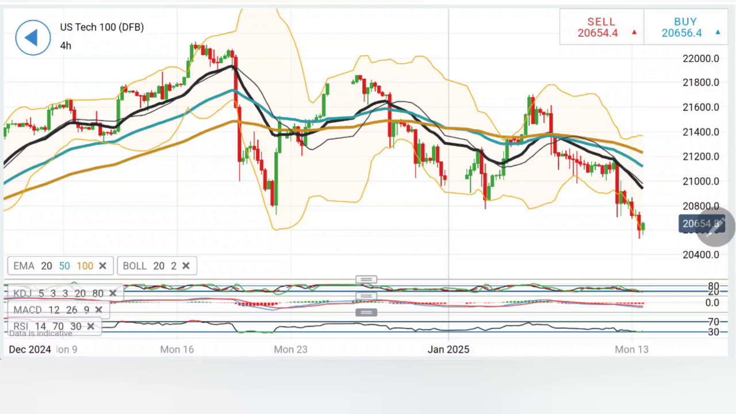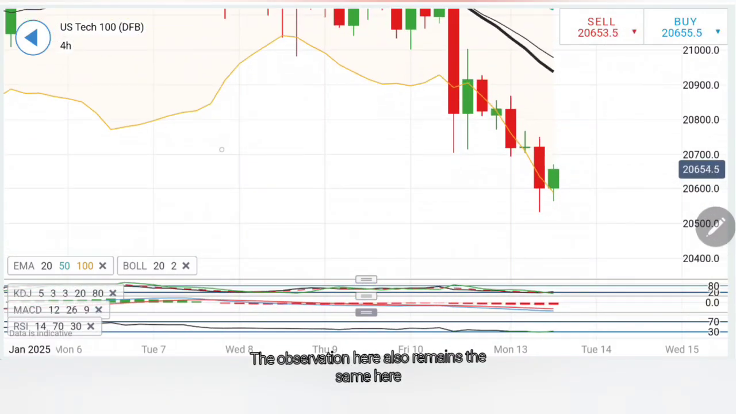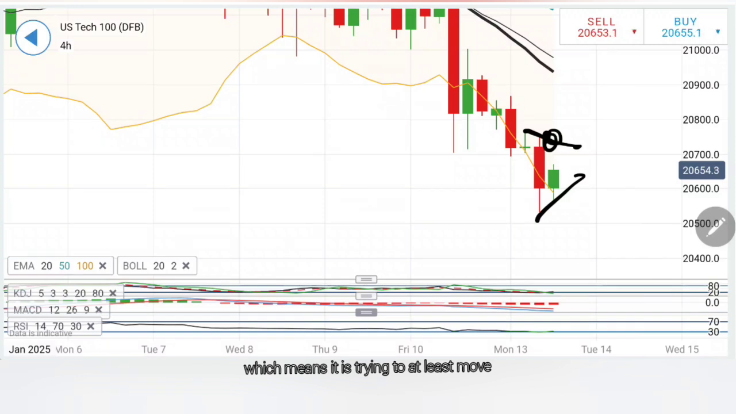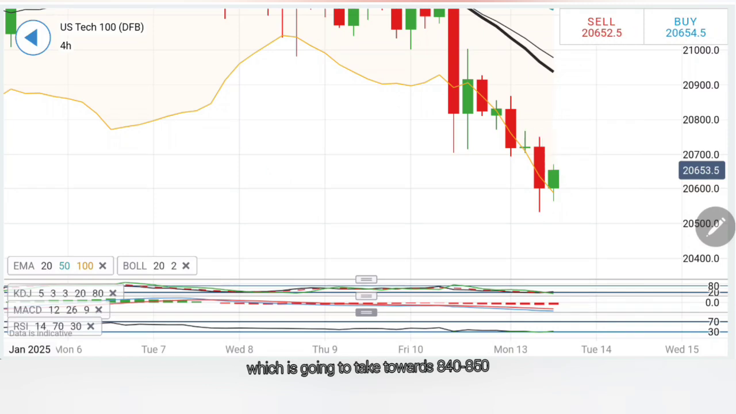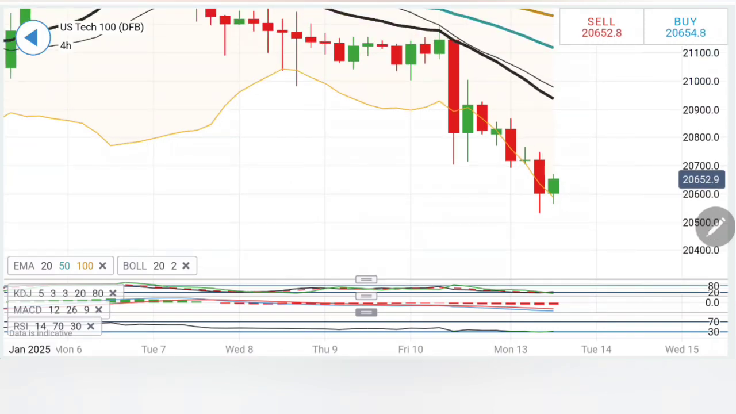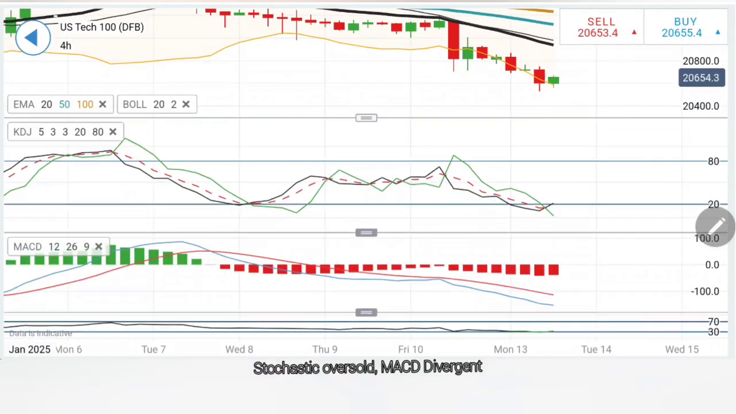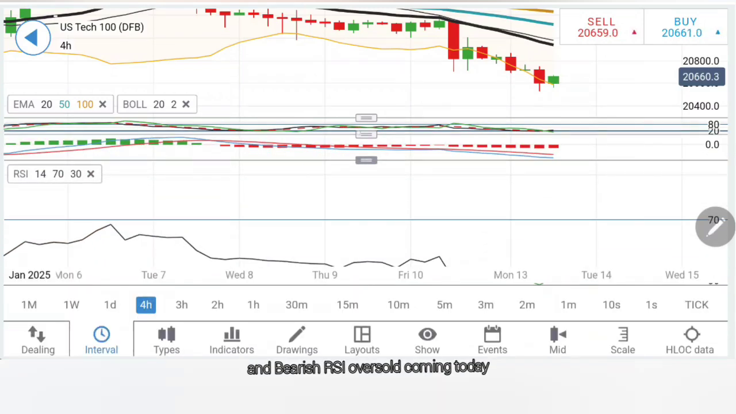Coming to the 4 hour, the observation here also remains the same. See, it is trying to aspire at least towards this, which means it is trying to at least move towards 20,747.60 zone, and if that is taken, then you can see a good rise which is going to take towards 20,848.50 and in fact 20,900 plus levels. Stochastic oversold, MACD divergent and bearish, RSI oversold.